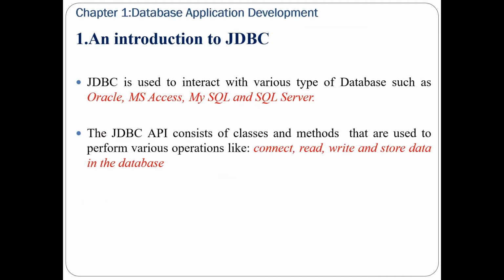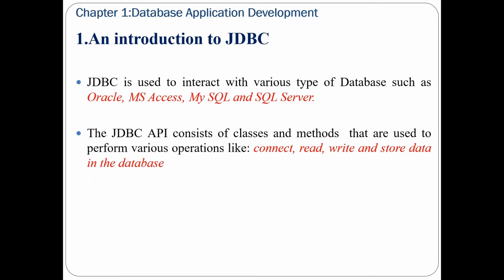Next topic is an introduction to JDBC. JDBC stands for Java Database Connectivity, which is a standard Java API, or Java Application Programming Interface, widely used for database-independent connection between the Java programming language and a wide range of databases.